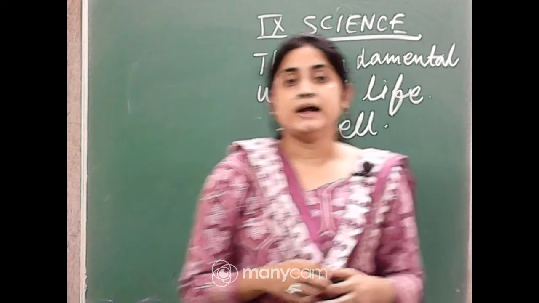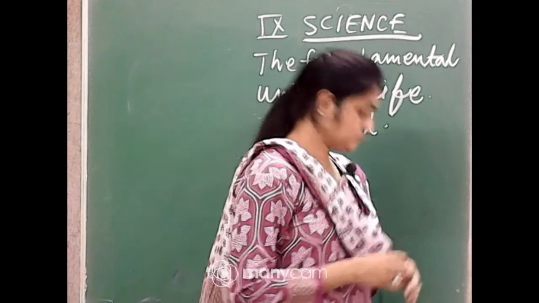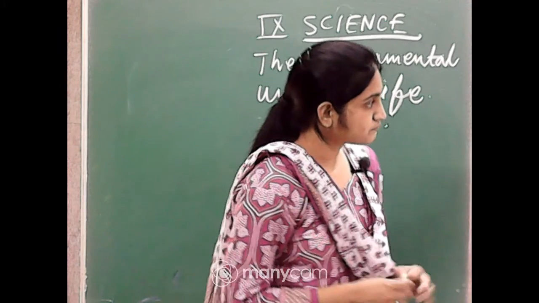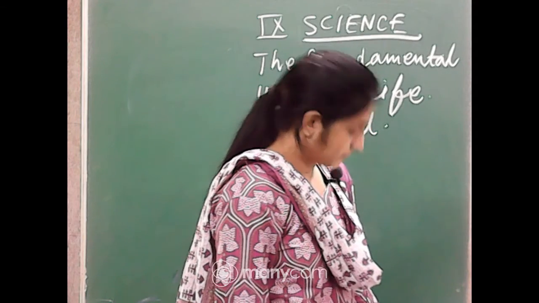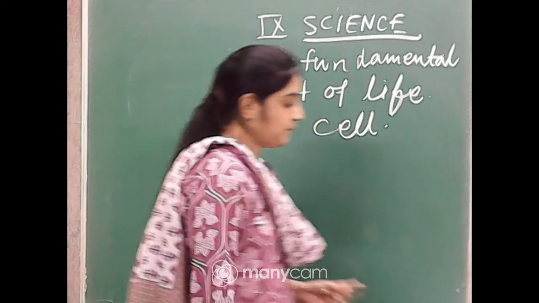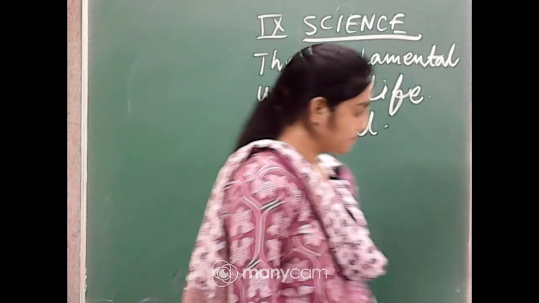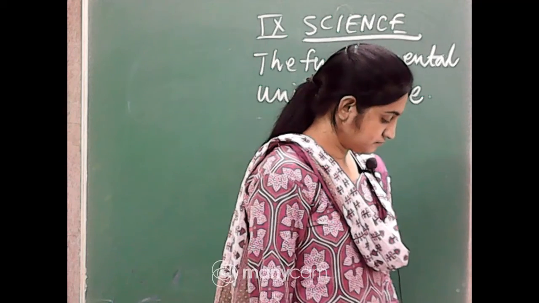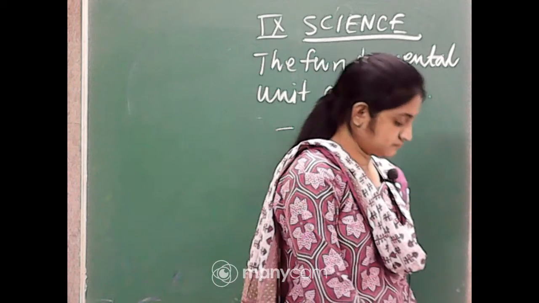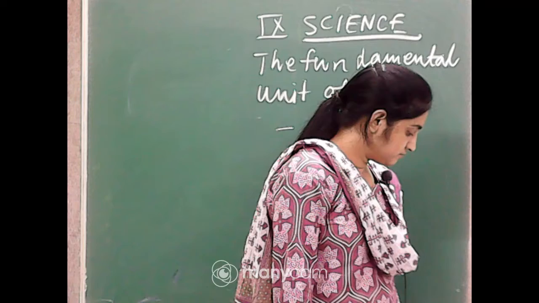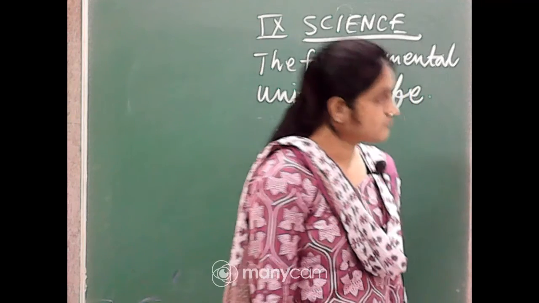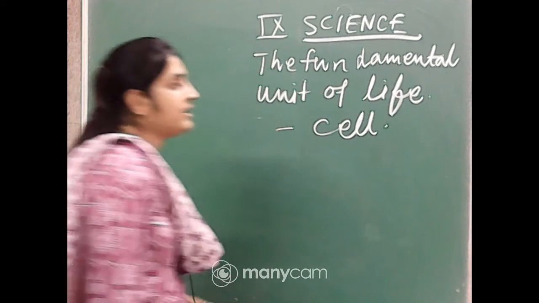So what is a cell, anyone? Yes, Nafisa, thank you.